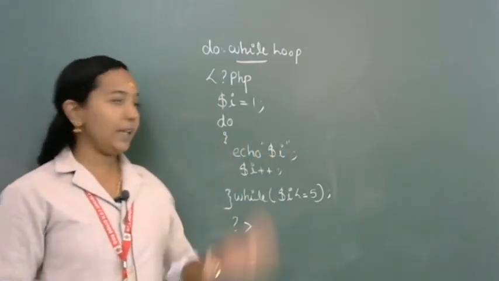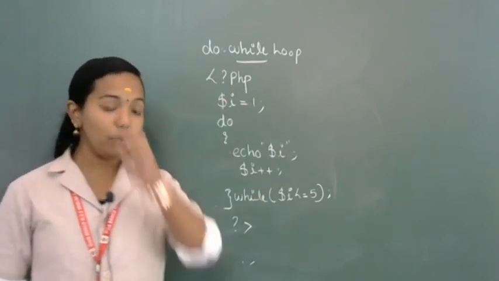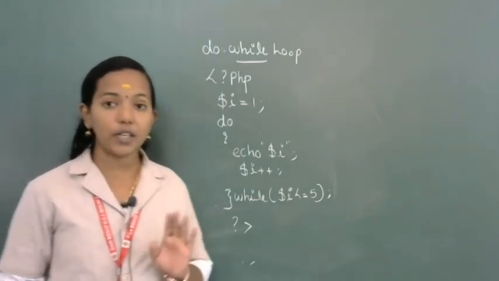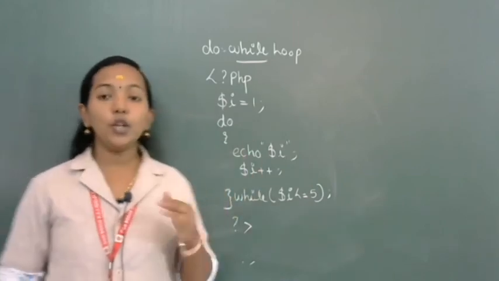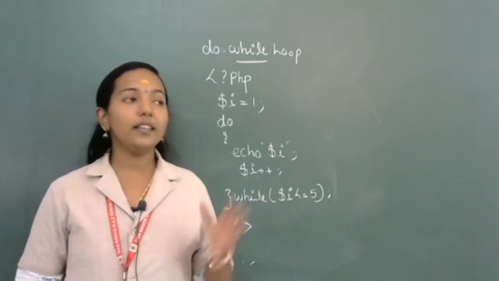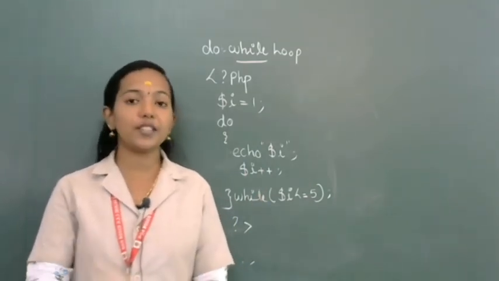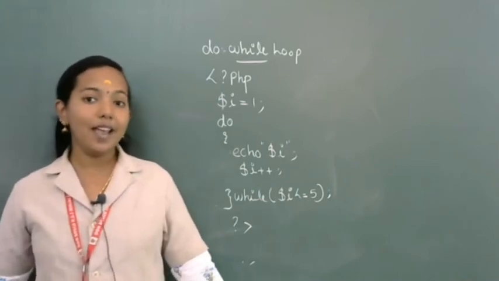So open PHP, then after that initialize the loop control variable $i equal to 1. After that, do. We are going to begin a set of statements. Then it belongs to the exit control loop category. You know the difference between entry controlled and exit controlled.